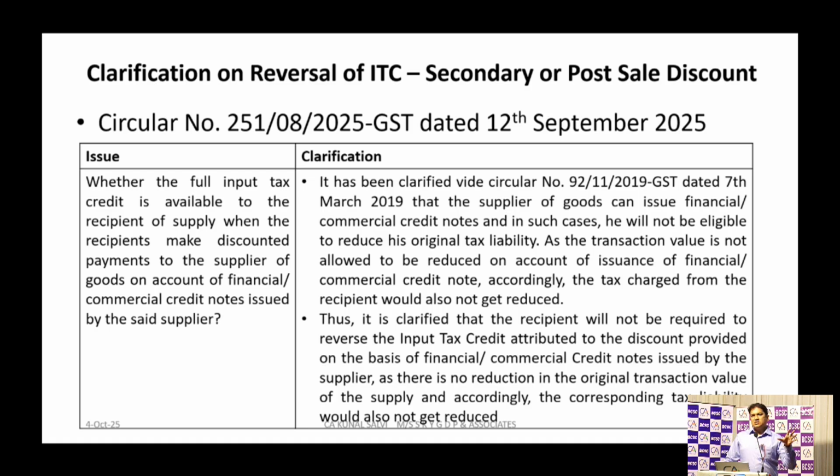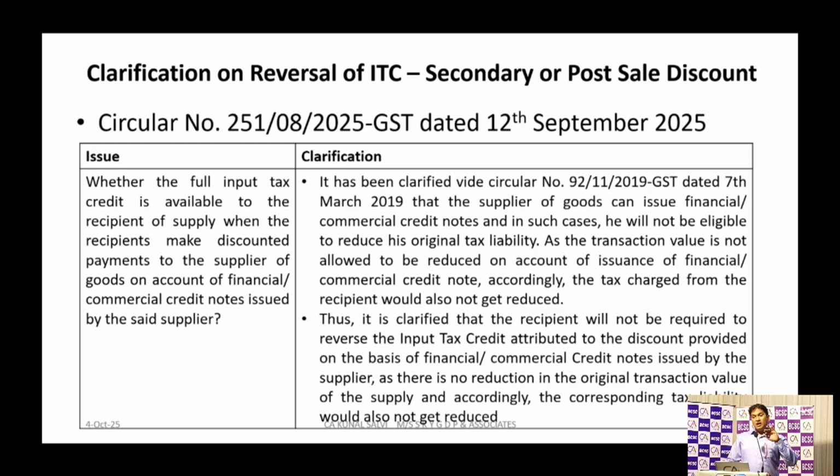Suppose there was a transaction, say for example of 1 lakh rupees plus GST of 18,000. A bill of 1 lakh 18,000 was there. I have paid only 1 lakh rupees to the supplier. That 18,000 was there in my books of accounts.